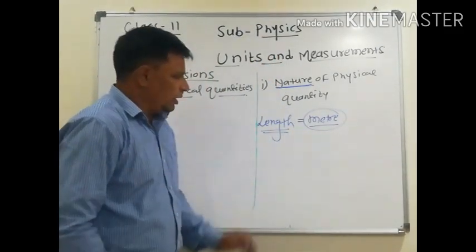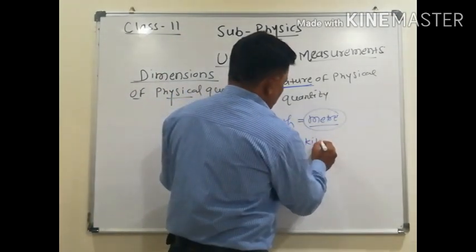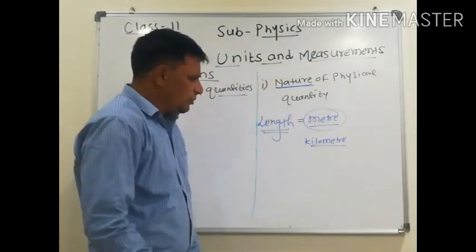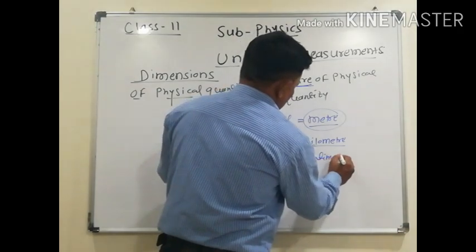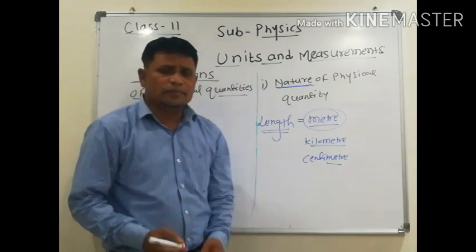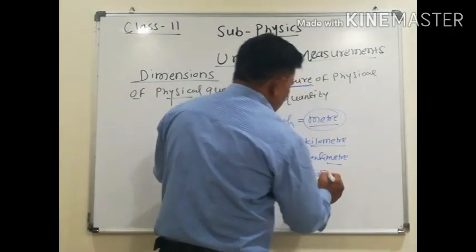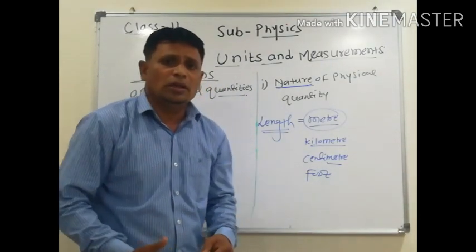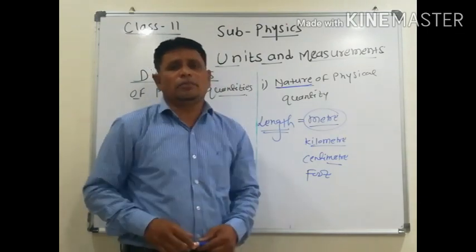Is this the only unit? No. Kilometer is also a unit of length. Then centimeter, foot, micrometer, nanometer, picometer, and inch are also units of length.